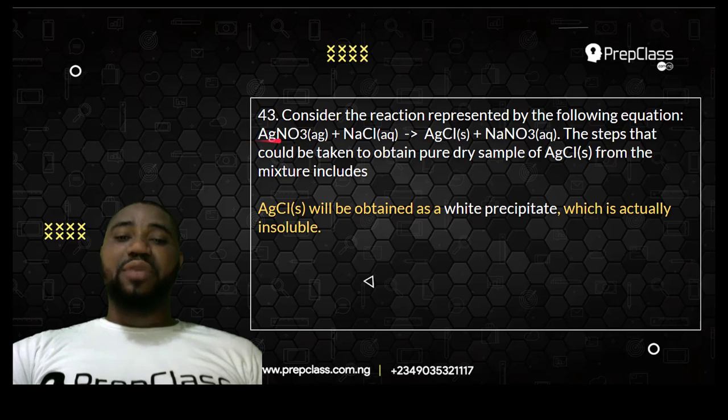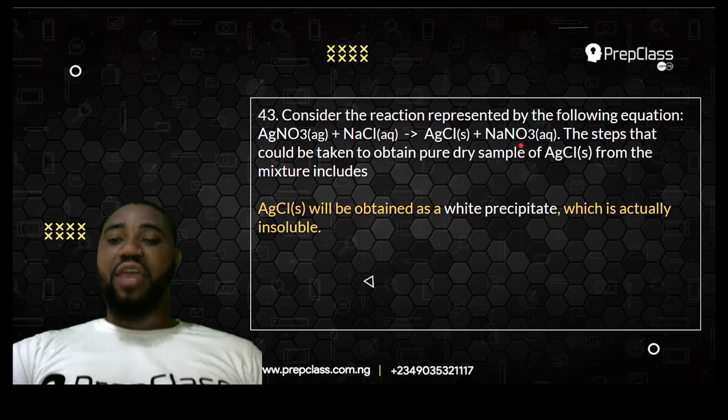So after mixing these two to get this white precipitate, the first thing you have to do is to filter it. Since this one is insoluble, if you filter that mixture, this AgCl will stay on the filter paper. When it stays on the filter paper, since it is insoluble in water, you can add some water and pour it on the filter paper where this AgCl is to wash it, to remove every drop of any impurity. So one is filtration, the second one is washing. You just pour a small amount of water there to rinse it very well so that you have this clean AgCl on the filter paper. And what's the next thing you do?